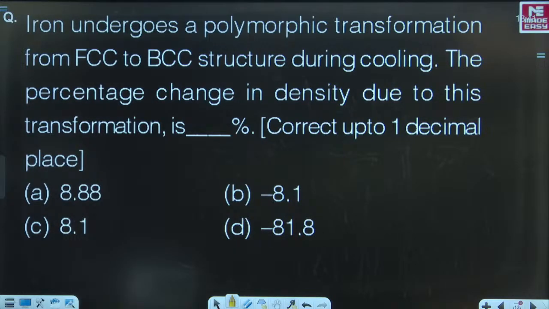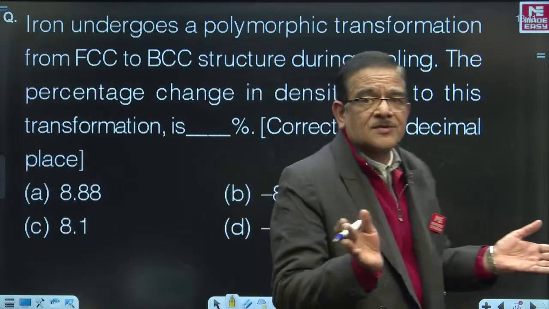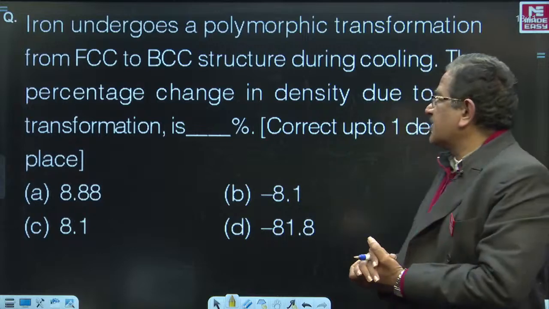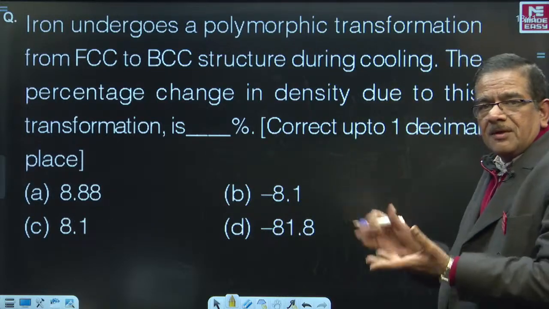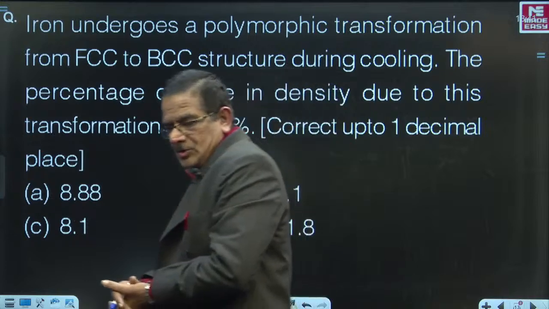Here is a question. Suppose iron undergoes transformation from FCC structure to BCC structure. What will be the percentage change in density? This is the question. Come on, I wish everyone should attempt this.